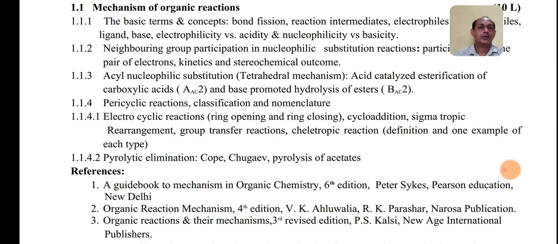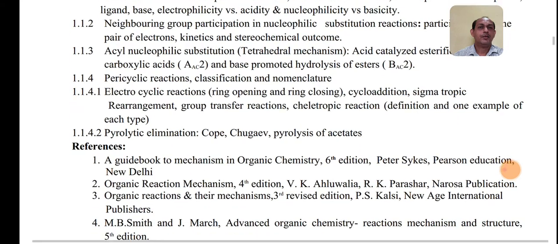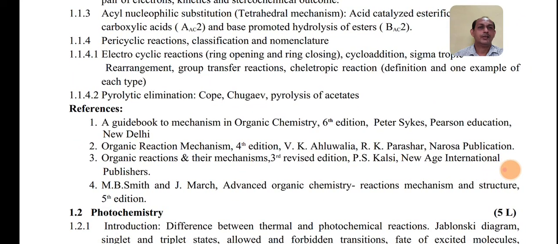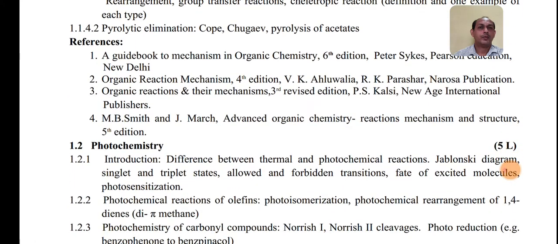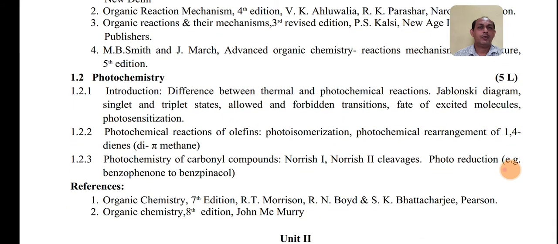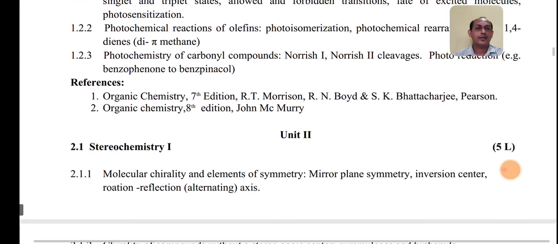And below the course you will also find the reference books. These reference books you can refer to in order to study the above topics. Then the second topic will be photochemistry. Under photochemistry you will have three subtopics. First one is the introduction, then the different photochemical reactions and the terms involved in it, then photochemistry of carbonyl compounds. These are the reference books you can see.